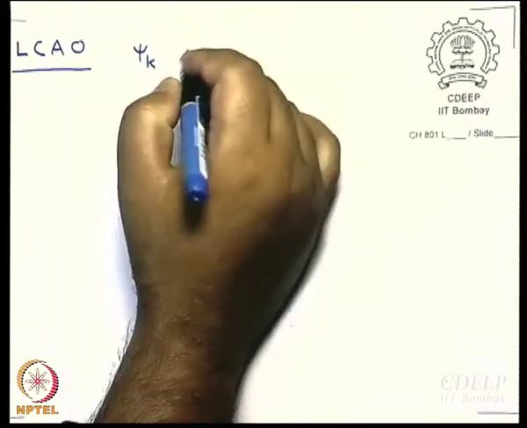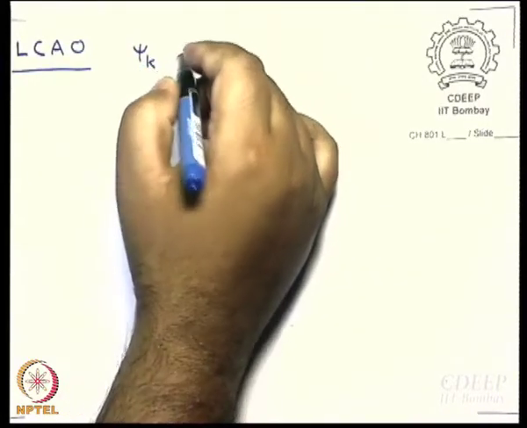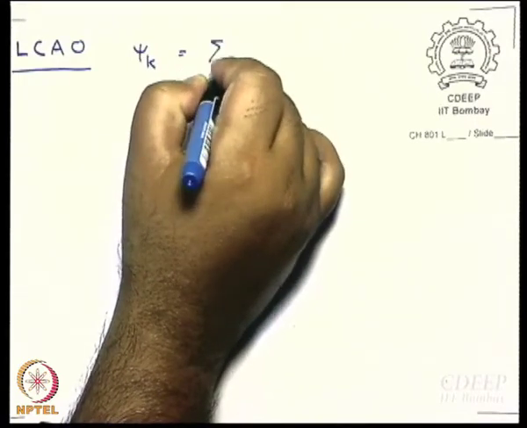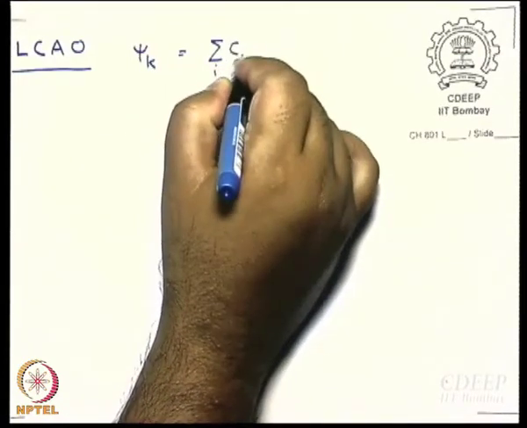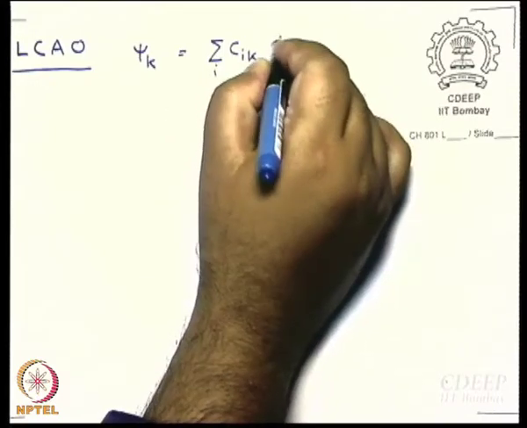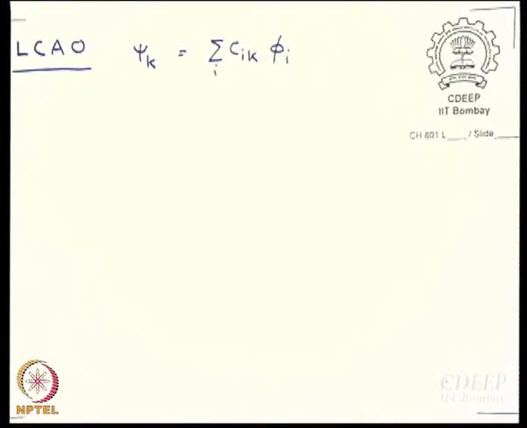So, you use almost a similar concept. What you say is that the molecular orbital is made up of a linear combination of atomic orbitals. You retain the concept of atomic orbitals because they are easy for us to visualize and understand. Now, what you do is you write the molecular orbital, psi k, the kth molecular orbital, as a linear sum of the atomic orbitals phi i.